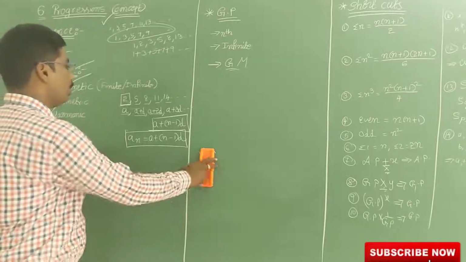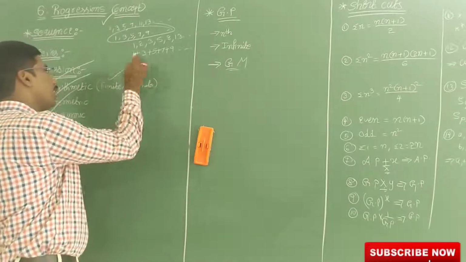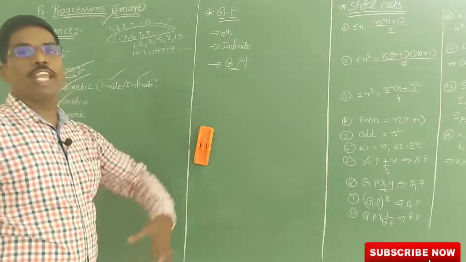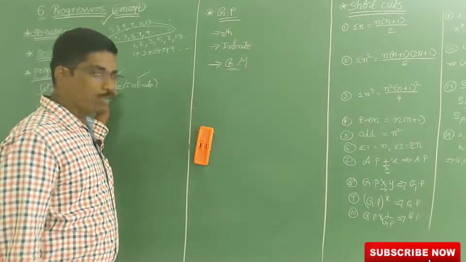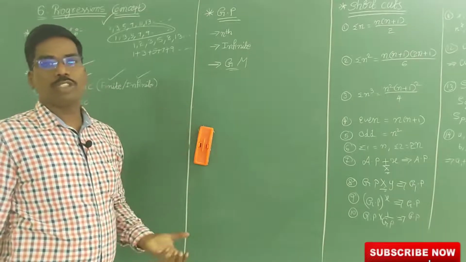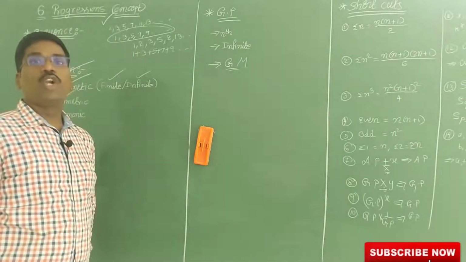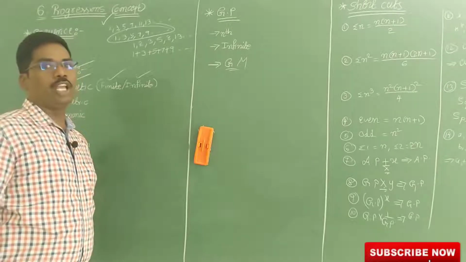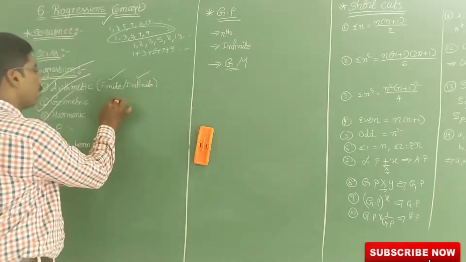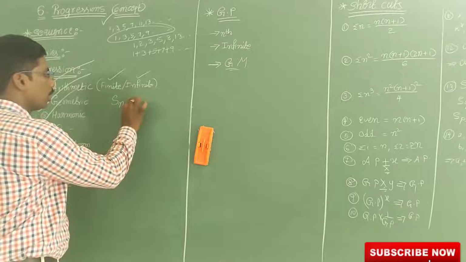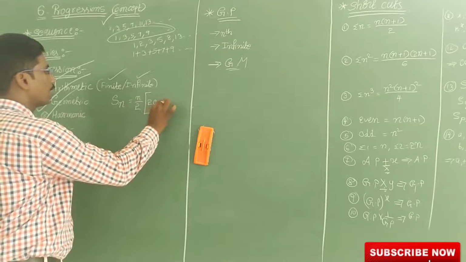Now we are going to discuss two things: finite arithmetic progression and infinite arithmetic progression. If you take a limited number of terms in an arithmetic progression, it is called finite arithmetic progression. If you take infinite terms, it is called infinite arithmetic progression. In a finite arithmetic progression we have up to n terms only, so we find the sum of the n terms. Sn is equal to n by 2 into 2a plus n minus 1 into d.